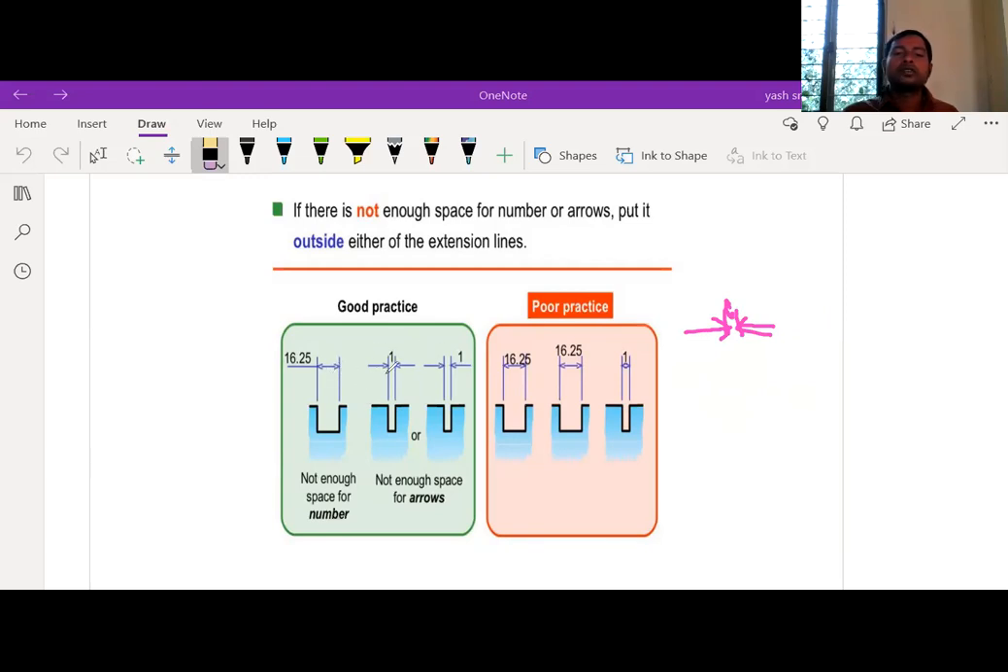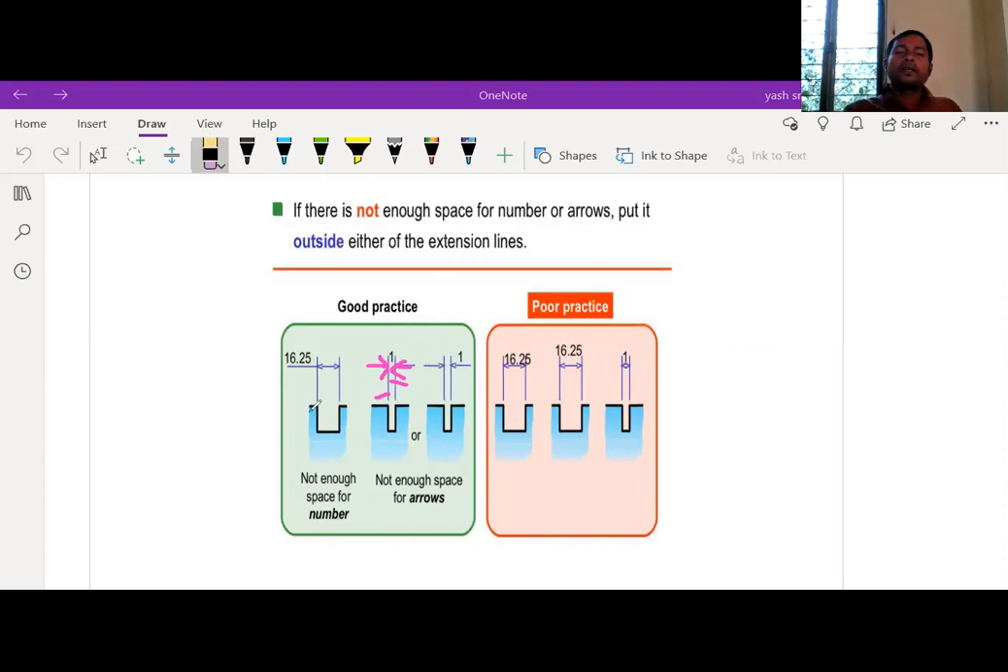So here I have shown that one. Here this is only 1 mm. If it is 1 mm, you should give the arrows from the external side and put the number between the two extension lines. So this is the extension line and this is the extension line. Between these two extension lines, you should write 1, and you should put the arrows from the external side, in this way. So this gap indicates nothing but 1 mm.